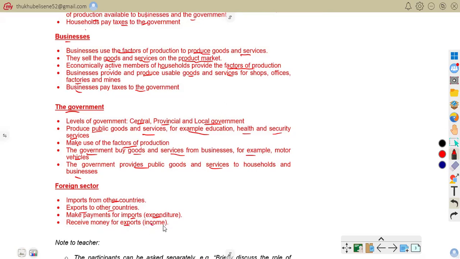They receive money for exports. Now we're talking about income. So that is money flowing into the country. So that is that. This is the end of this presentation.